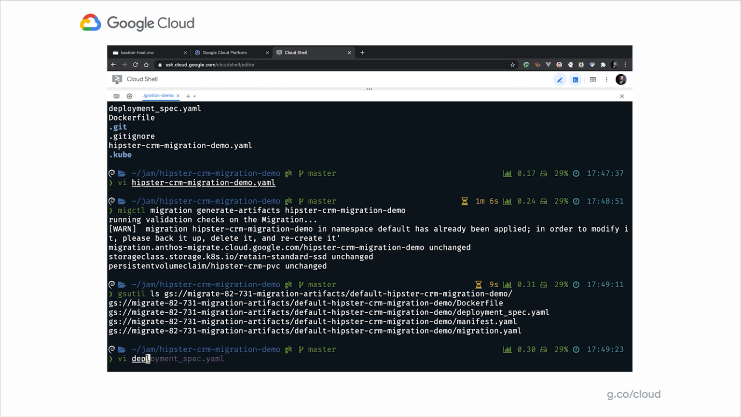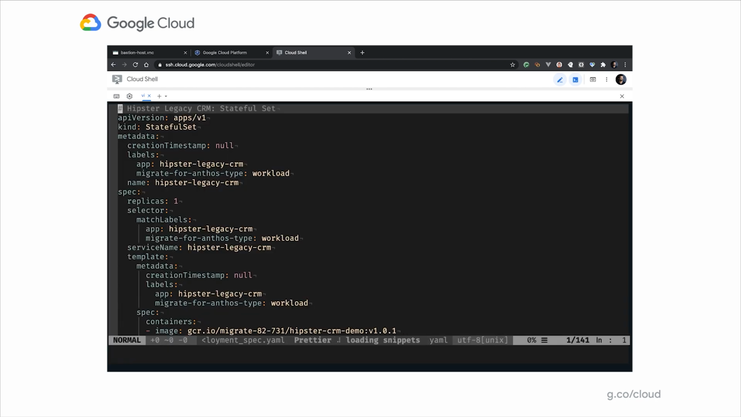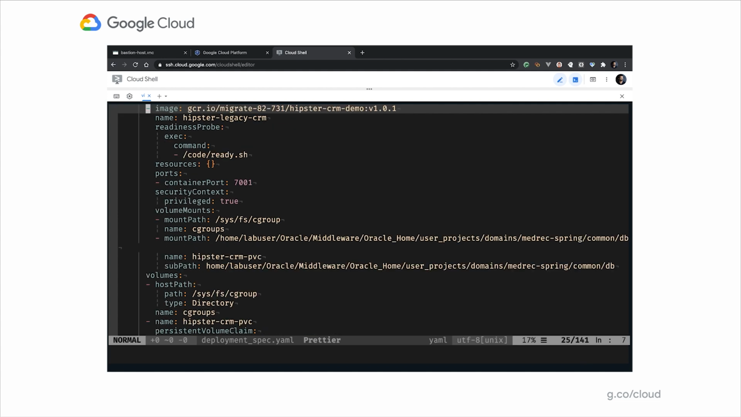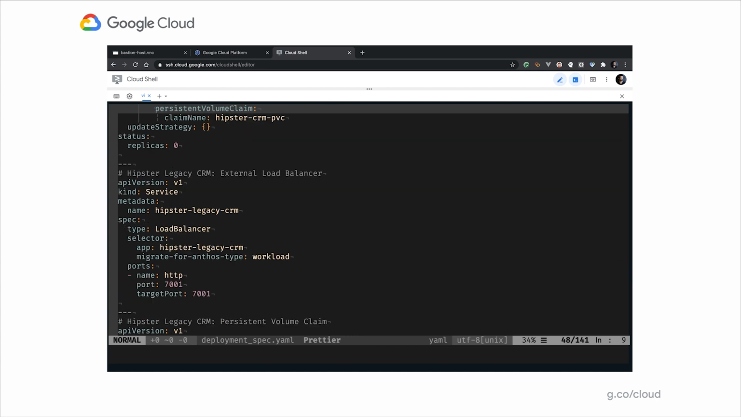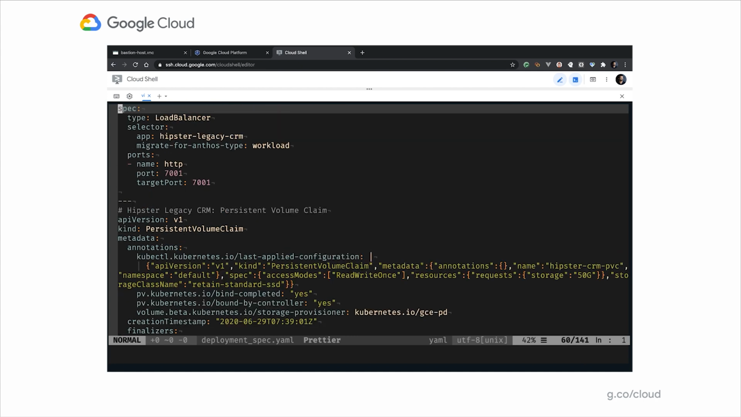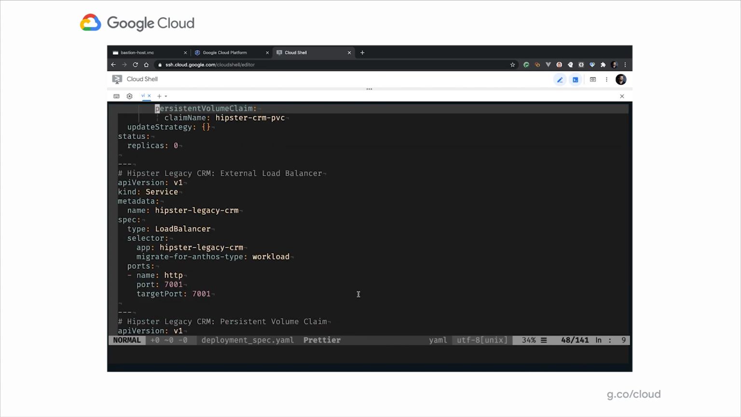So let's go ahead and inspect that deployment spec. And if you're familiar with Kubernetes, this is a plain old vanilla Kubernetes YAML. Since this is a stateful application, it's created a stateful set. It can also create deployments if this was not a stateful app. It's also created a service with a service type load balancer. So it's going to expose this service with an external load balancer on port 7001.